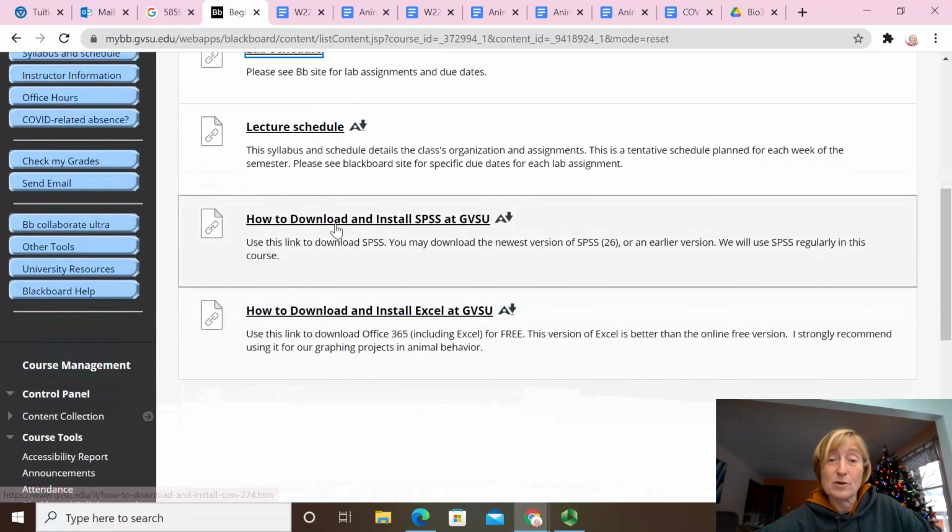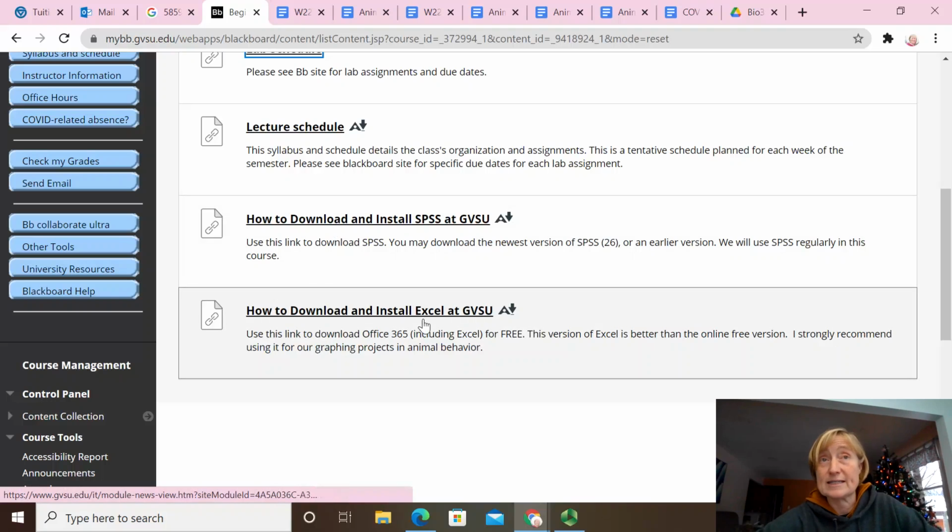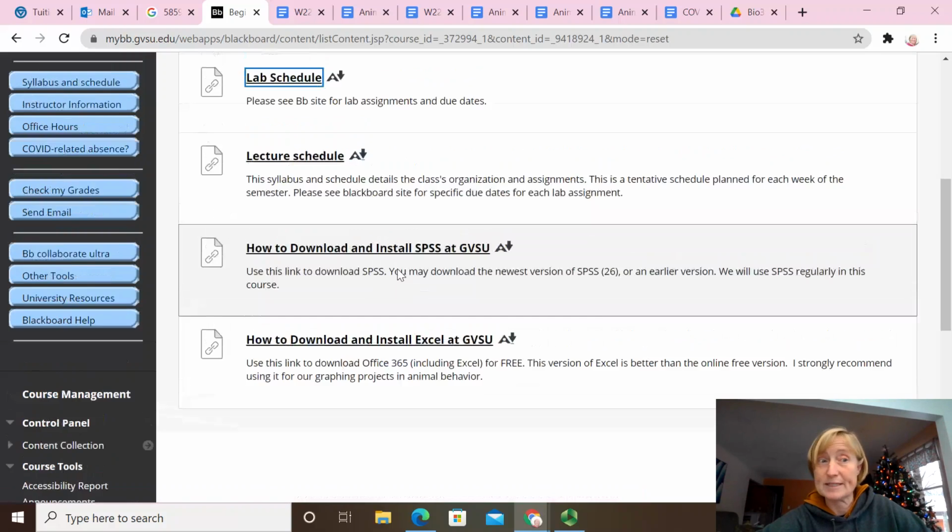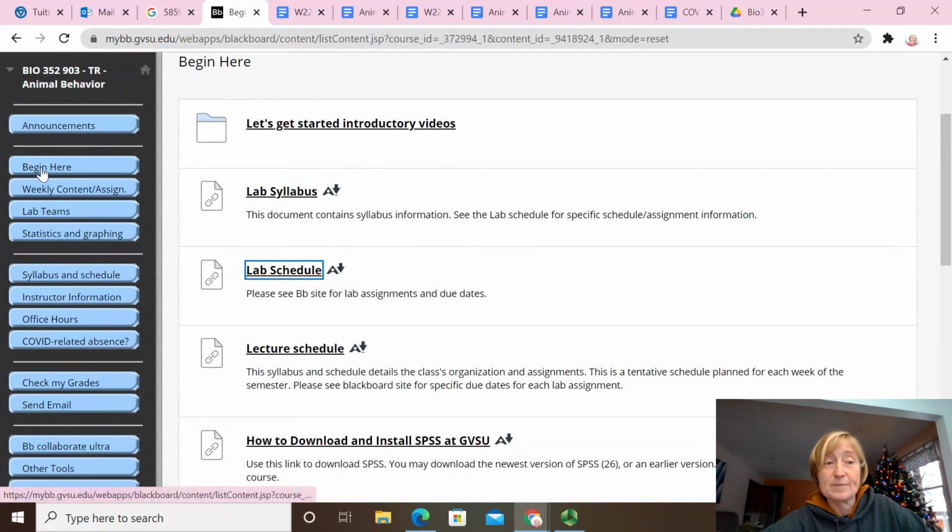The way to download and install SPSS is listed here. I want you to do this before classes start, if possible, and also to download and install Excel onto your own laptops. Both of these programs are going to be really useful for animal behavior, so that it's easier for you to work with Excel and SPSS if it's on your laptop. However, if you don't have a laptop, we will have laptops available in lab for you to work with these programs, and they're available on campus. So that's the Begin Here button.